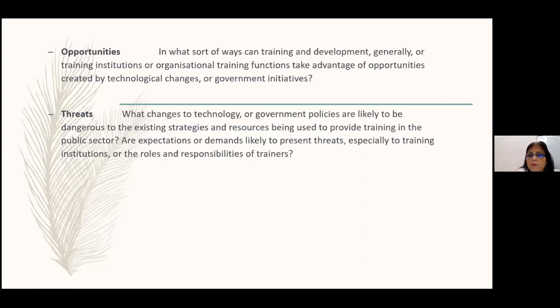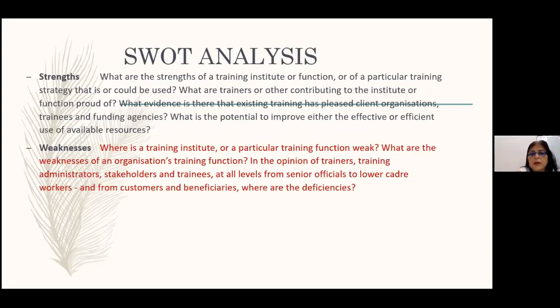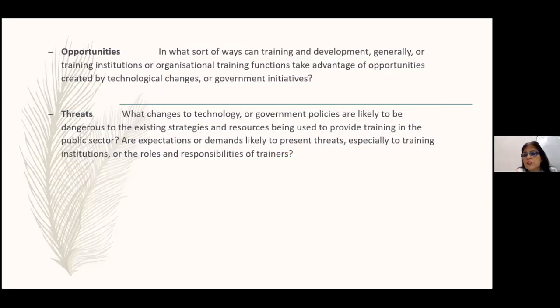They are from the outside and mostly futuristic. Whereas if you look at the strengths and weaknesses, they are inbuilt in the training institution, the training function, or the proposal, or whatever you're doing the SWOT analysis on. The weaknesses also. So they are inbuilt things, and the opportunities and threats are futuristic things which are likely to be there.